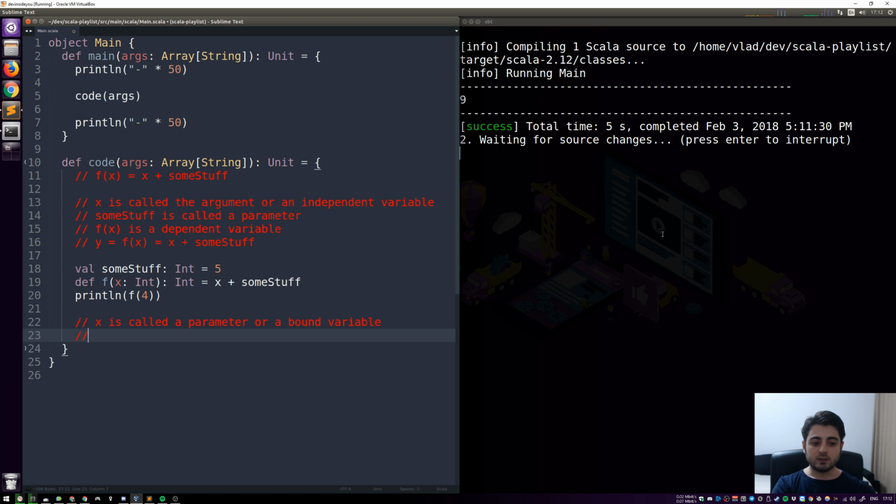All right. So some stuff is called a free variable, which is not bound to this lexical scope. And in this case, it is bound to the constant of 5, which you see over here. So 5 is bound to some stuff. Some stuff is a free variable in the lexical scope of f of x.